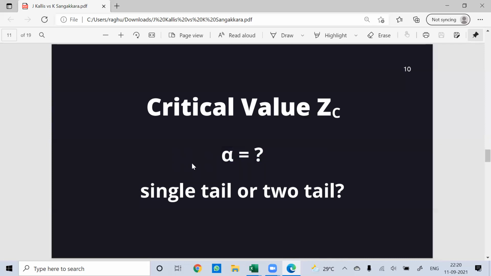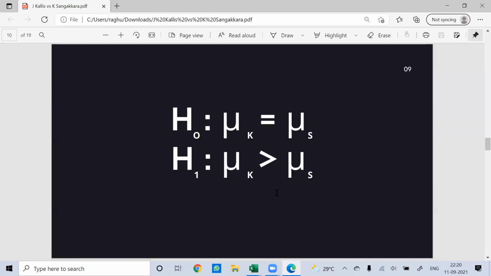So alpha is calculated as 1 minus the confidence percentage you are taking. If your confidence is 95%, then your alpha value would be 1 minus 0.95, which is 0.05. And then we have a single tail or a two tail test. When you come back to your hypothesis, especially the alternate hypothesis, you will come to know if it is a single tail or a two tail.